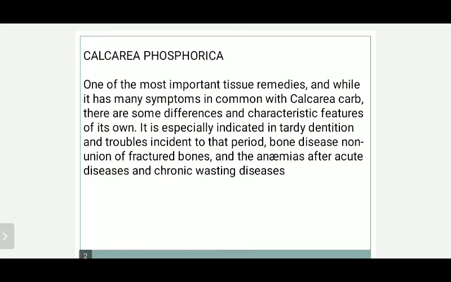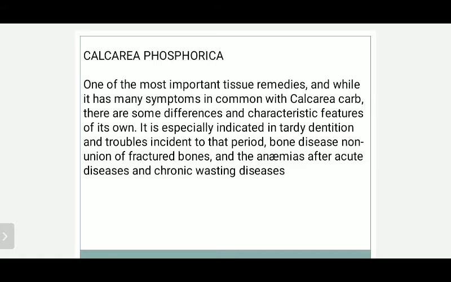It is specially indicated in tardy dentition and troubles incident to that period, bone diseases, non-union of fractured bone, and the anemias after acute diseases and chronic wasting diseases. So understand its pathology. It is specially indicated in tardy dentition and troubles incident to that period. Dentitional problems, all dentitional problems. As I told you, calcium deficiency really matters in this part. If you are talking about tardy dentition, this matters a lot, as the dentition becomes hampered.